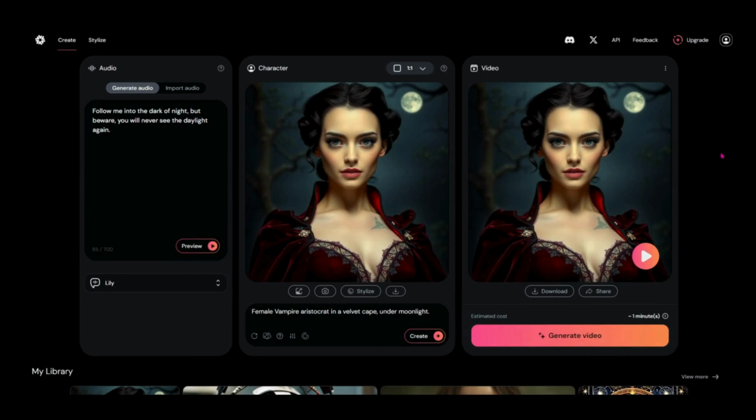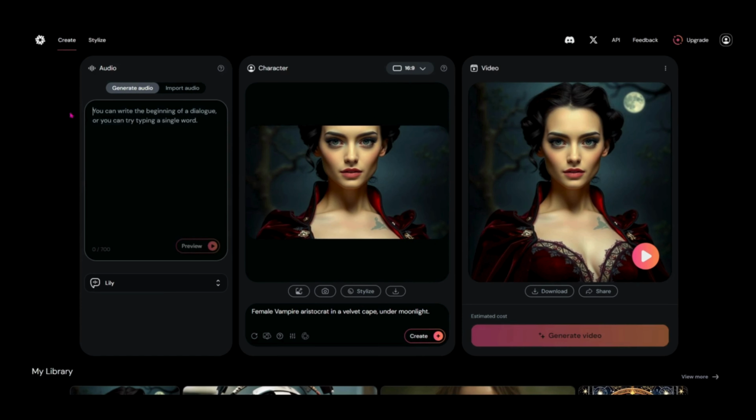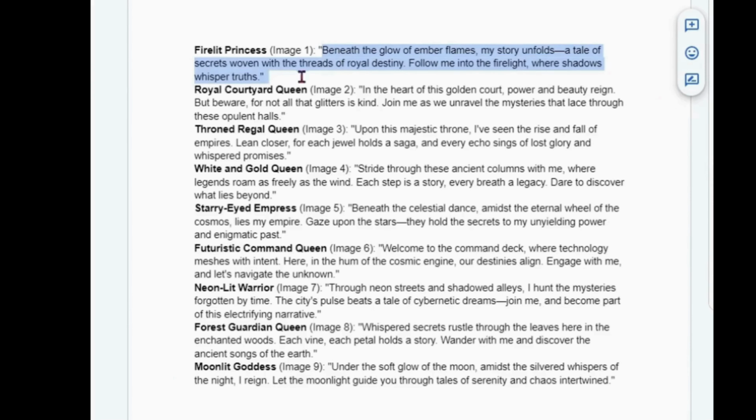So now that you know some of the new things that's going on in the system, let's actually start customizing some things so that you can see how it works with more custom stories if you have your own characters or your own audio files that you want to bring in here. So I'm going to change this back to 16:9, and I'm going to get rid of all of this stuff. And we will use the characters that I already have created for the storytelling series that we're doing here. And you can see that I've got some actual lines that I want them to read over here.